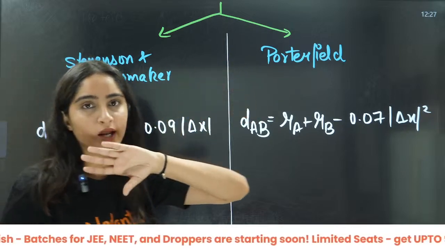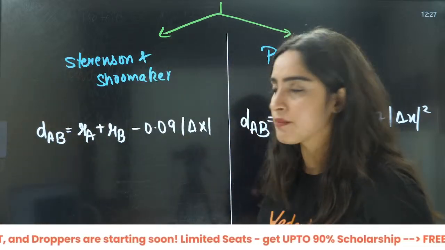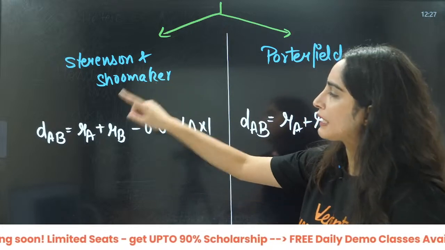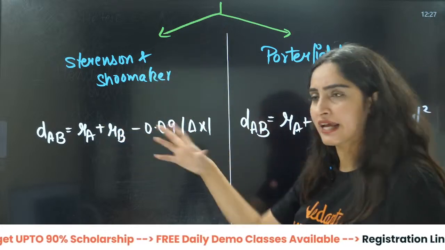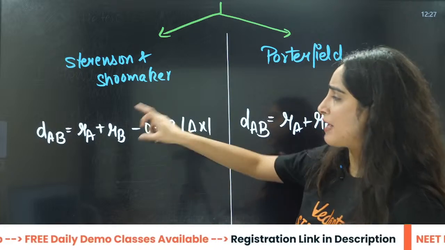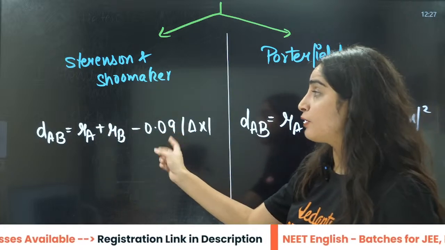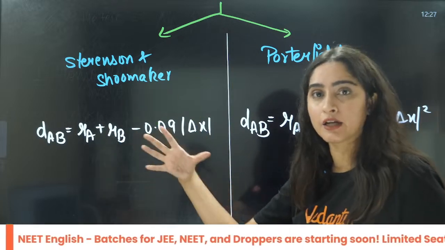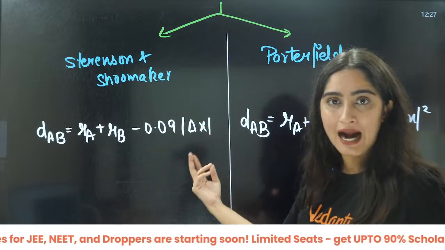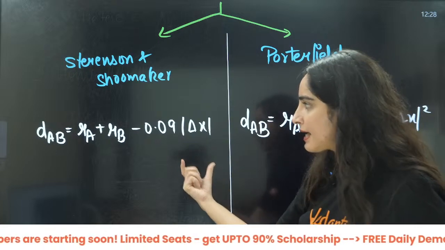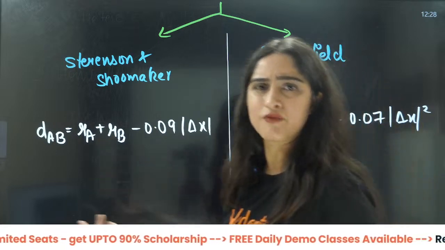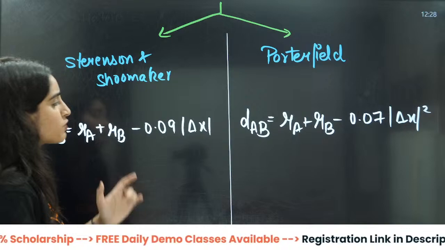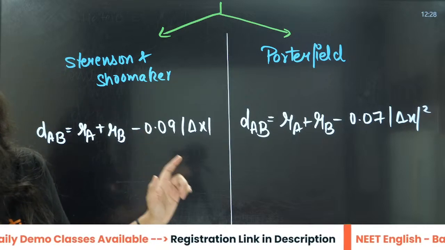Now, application of the formula is very simple. For example, they have given you the radius of one atom, the radius of the second atom, and the electronegativity of the A atom is this, and of the B atom is this. Then you subtract the electronegativities, you will get delta X, and put in the values, you will get the answer. Very simple. But remember, this will be in angstrom.